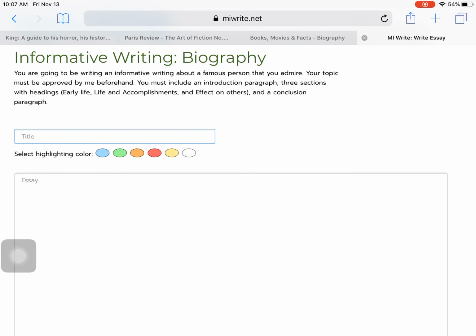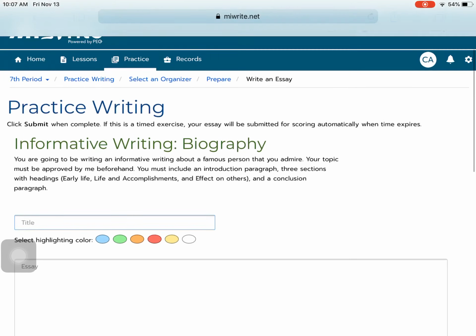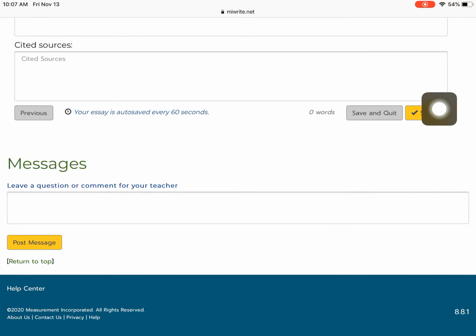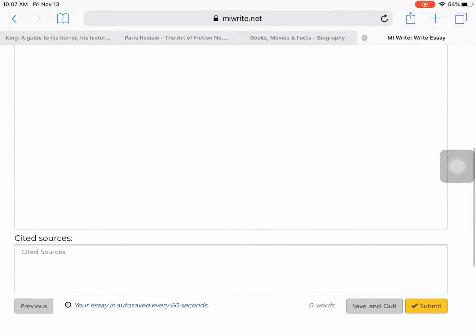Okay, so you'll see this screen pop up. And notice at the top it says click submit when you're finished. Okay, this is not timed, so you don't have a time limit. You don't want to hit submit down here until you are completely finished, which is not going to be this week, so keep that in mind.